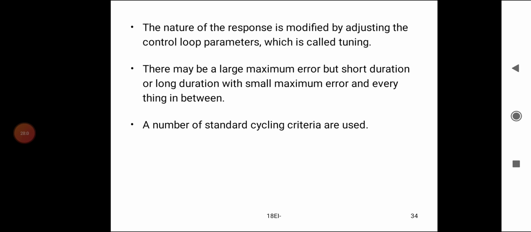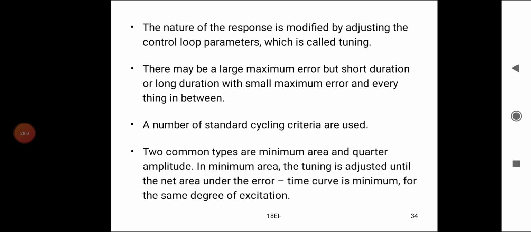A number of standard cycling criteria are used. Two common types are minimum area and quarter amplitude. In minimum area, the tuning is adjusted until the net area under the error time curve is minimum for the same degree of excitation.